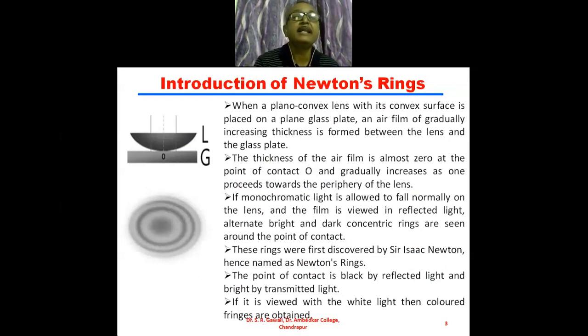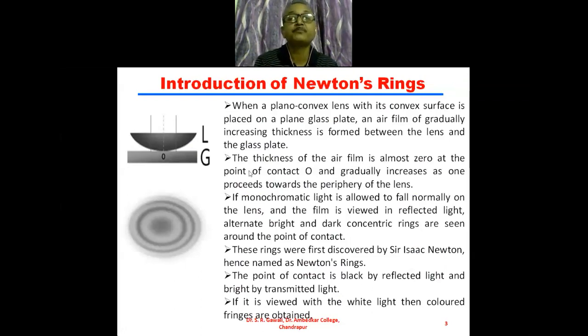Here L is the plano-convex lens. One surface of the plano-convex lens is plane, and the other surface is convex. It is placed on the plain glass plate G, and O is the point of contact. If we move from O outward, the thickness of the air film goes on increasing, and at the point of contact, the thickness of the air film is 0. So here there is a thin film of increasing thickness.